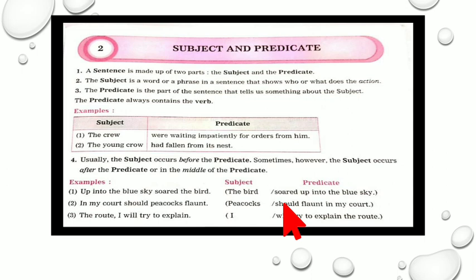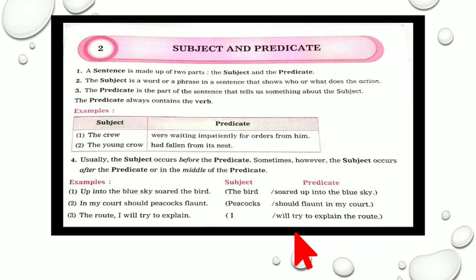In the second example, if you look at it, "In my coat should peacocks flaunt." Again, this is a sentence, a line from a poem. If we arrange the sentence properly, what will the sentence be? Peacocks should flaunt in my coat. So, here the subject is what?